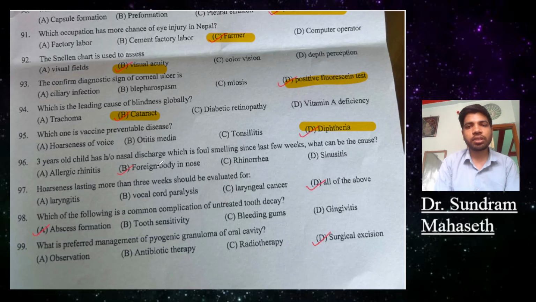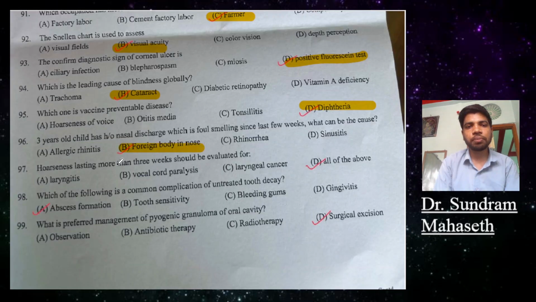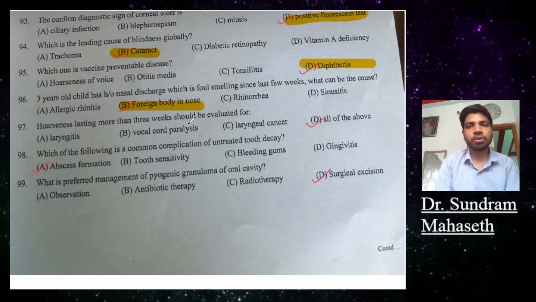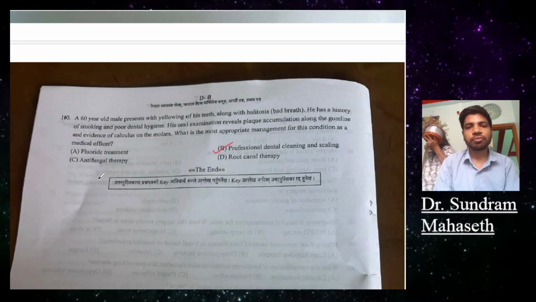A 3-year-old child has nasal discharge with a foul smell. What to suggest? Foreign body. There is hoarseness lasting for more than 3 weeks. Which of the following is a common complication if untreated? Abscess formation. Which is the preferred management of pyogenic granuloma? Surgical excision. Next one is a 60-year-old man pointing to yellowish discoloration of the skin; dental cleaning needs to be done.